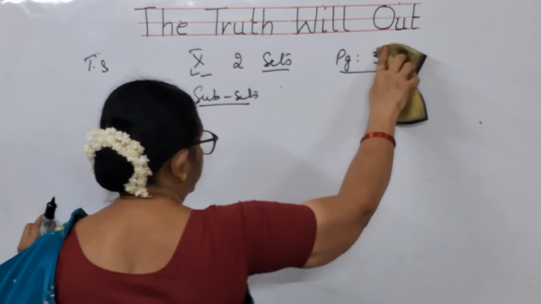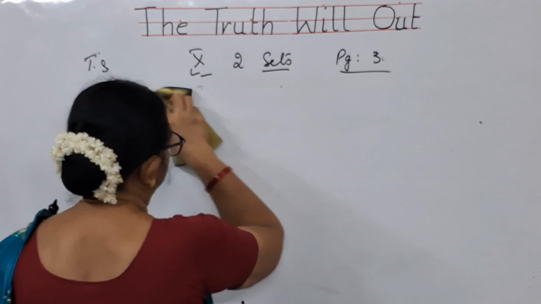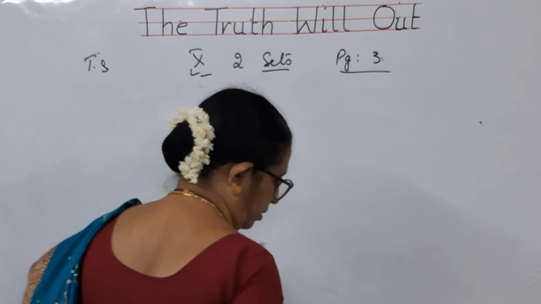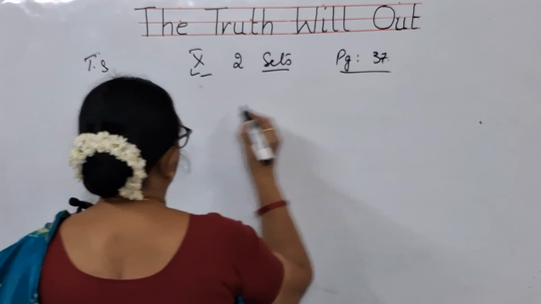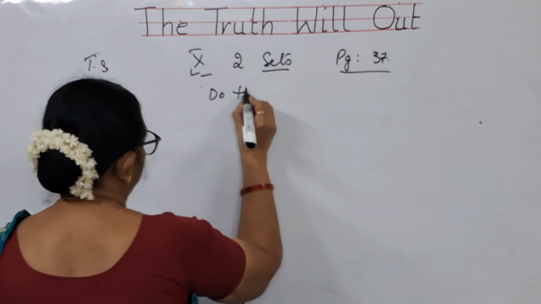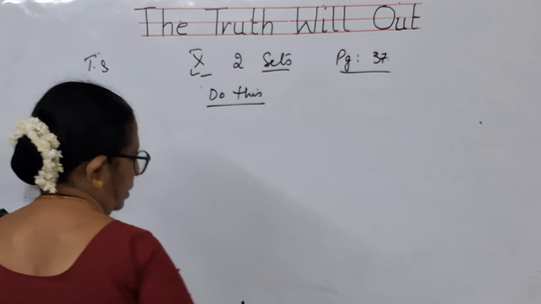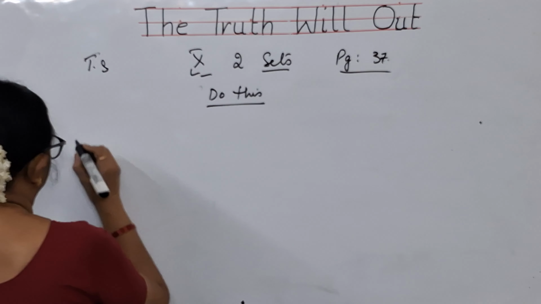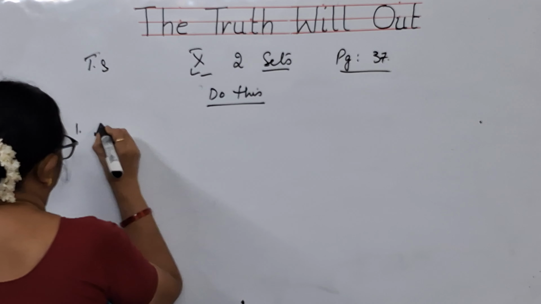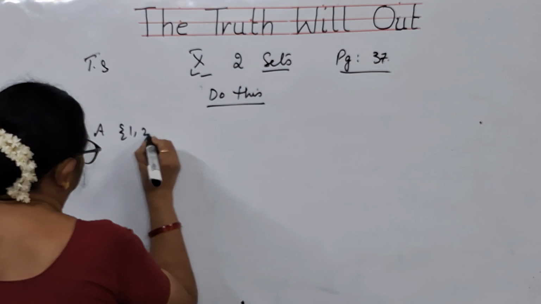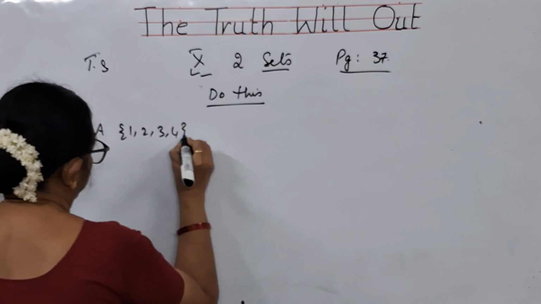In page 37 you have some sums to do. Let us see what they are. First one, you have set A equal to {1, 2, 3, 4}.